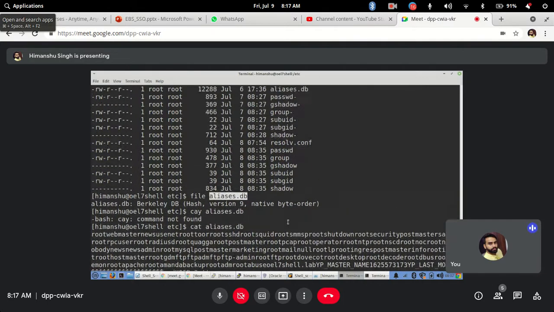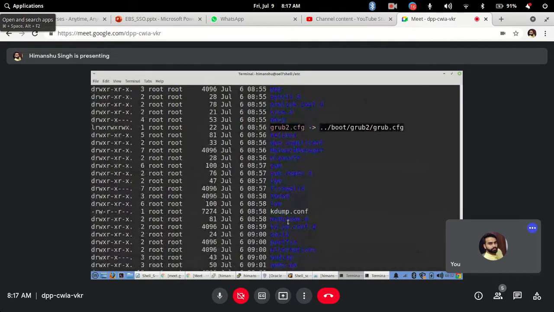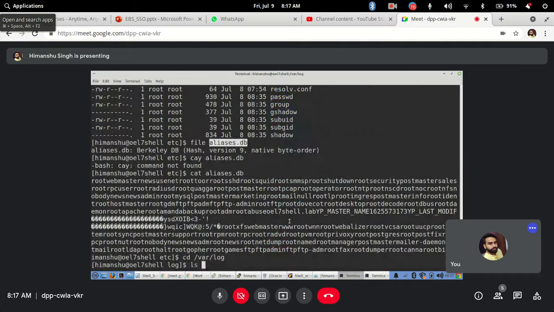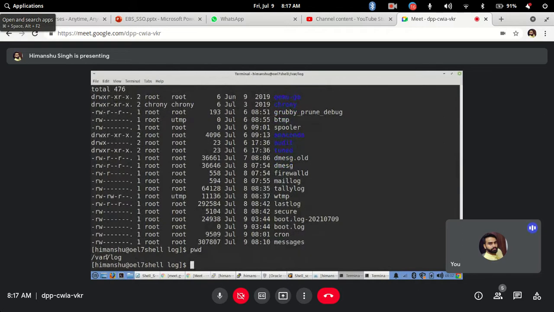I cannot see much data here. So let me find a better file which is bigger. Okay, let's say this is my file, the messages file. In this Linux system, if you want to see the system logs, they are mostly at var log messages. This is the system log file, showing what your operating system is doing.